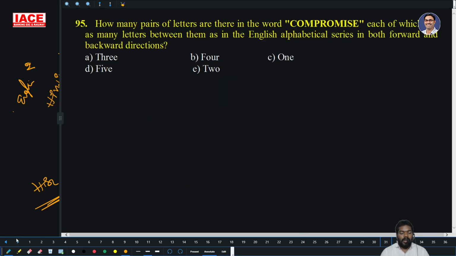Next. How many pairs of letters are there in the word COMPROMISE? So 3, 15, 13, 16, 18, 15, 13, 9, 19 and 5. Then come on, count that. 15, 16, 17, 18.